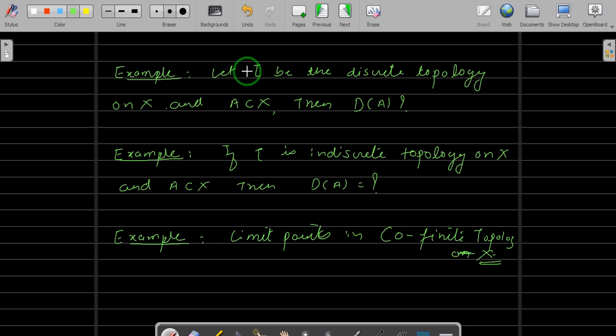Mostly let's take one video on these 2 questions and another video on the set of limit points, otherwise those videos become too lengthy. Okay, so that's it for today's class, or today's video. In the next video we will answer these first 2 questions. It's very simple, maybe a 10 minute video, and then we will check what the limit points of a set are in a cofinite topology on any set X. Till then, stay tuned.